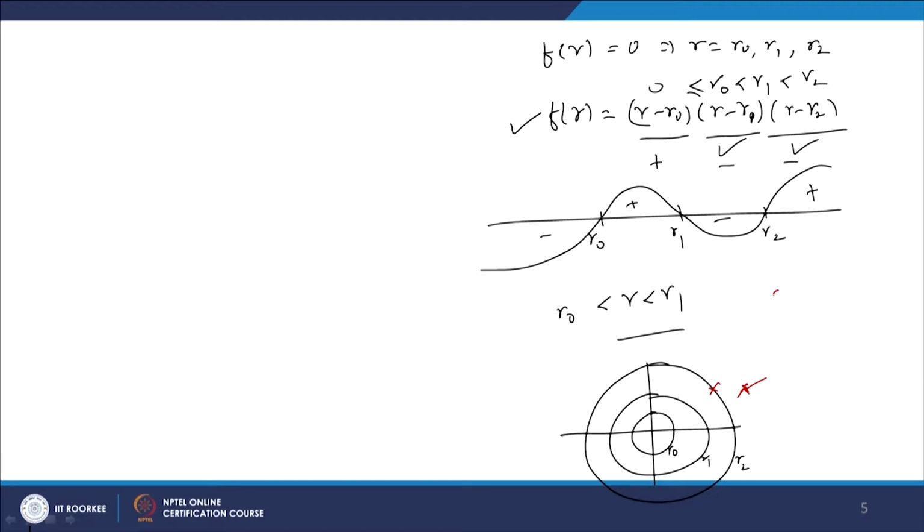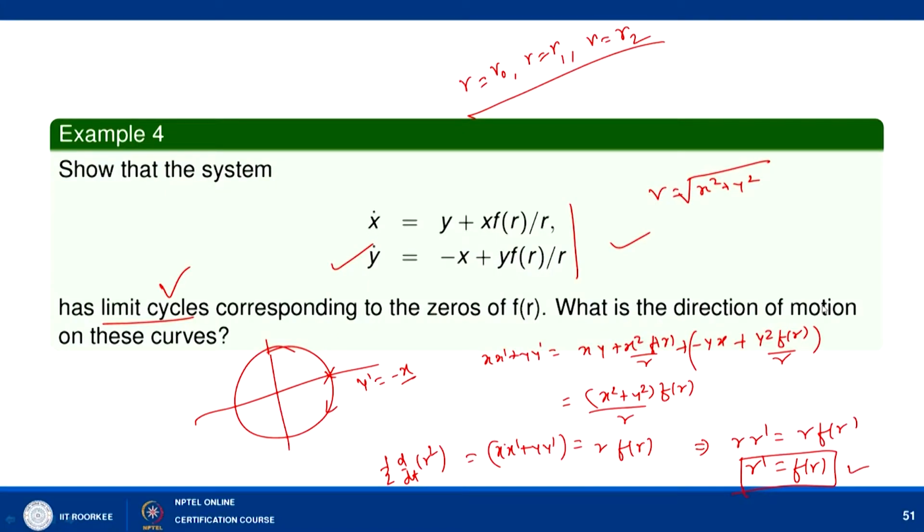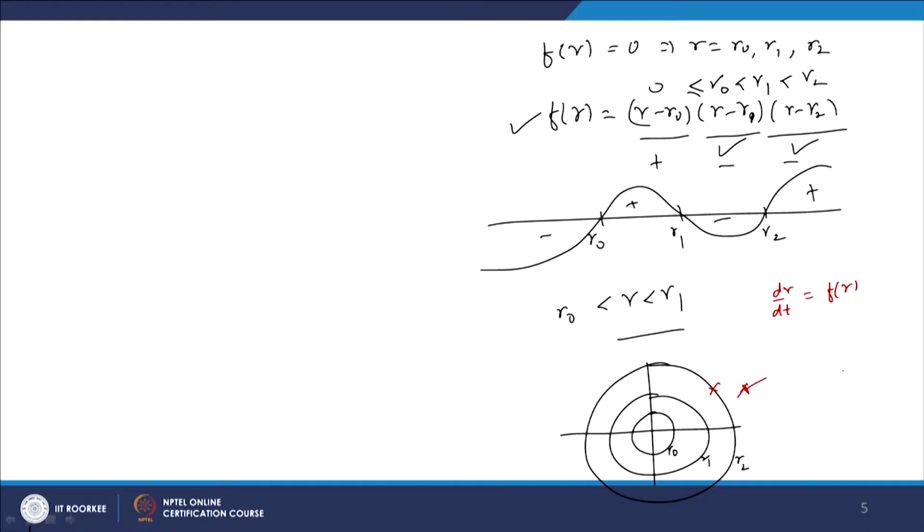Then dr by dt equals f of r, as we have pointed out here. Now, as r is bigger than r 2, f of r is positive, so dr by dt is positive. It means that r keeps on increasing. So any solution which starts from here will move away from r equal to r 2, like this.